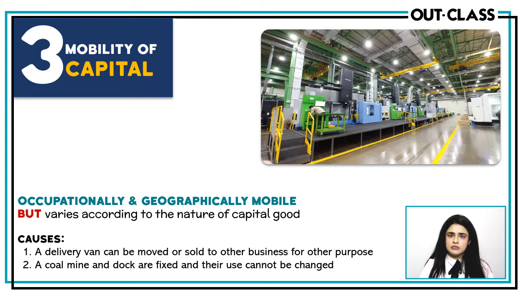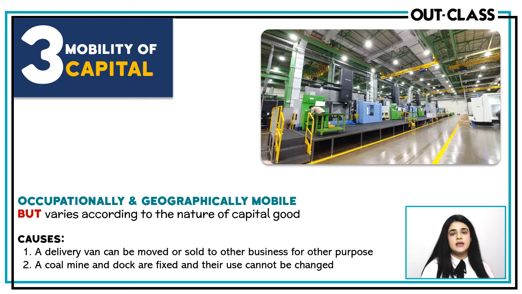So you can use, for example, let's say if I have a restaurant and I decide कि मैं अपने restaurant के लिए एक van खरीदती हूँ, I will be able to use that particular van if I, let's say, give it to my friend who runs a boutique. So she will be able to use it to deliver her orders as well, and I will be able to use it in my restaurant as well. So capital can be used in different occupations, and it is geographically mobile, very easy to understand.